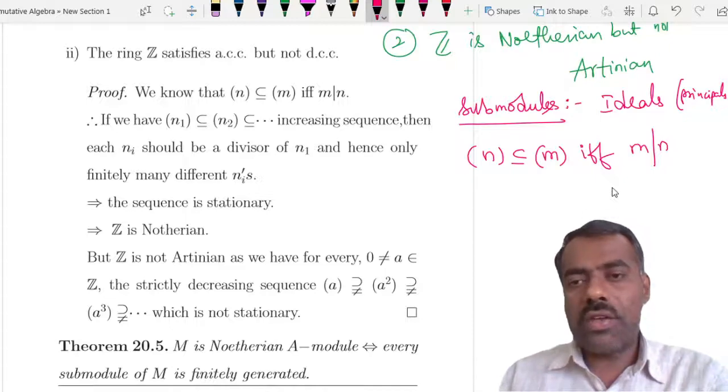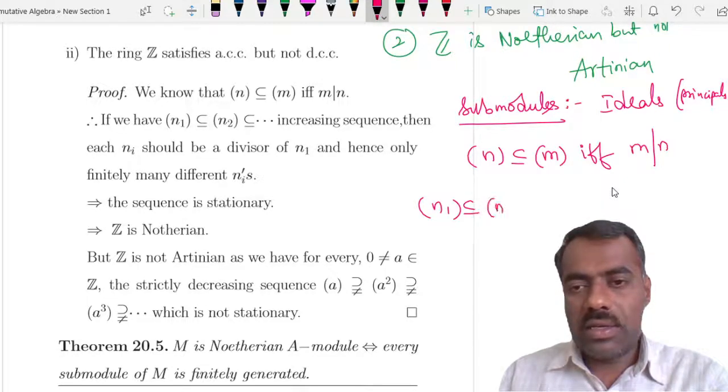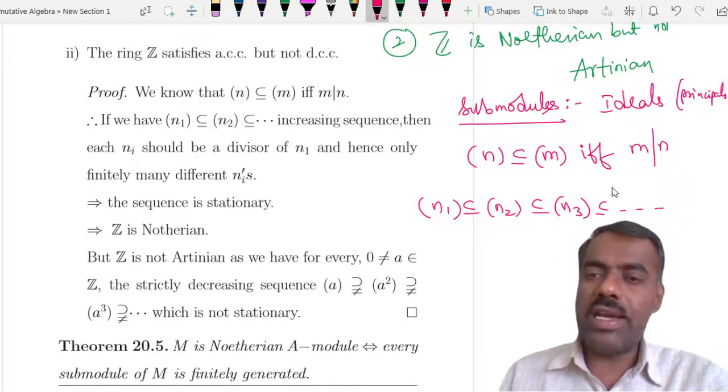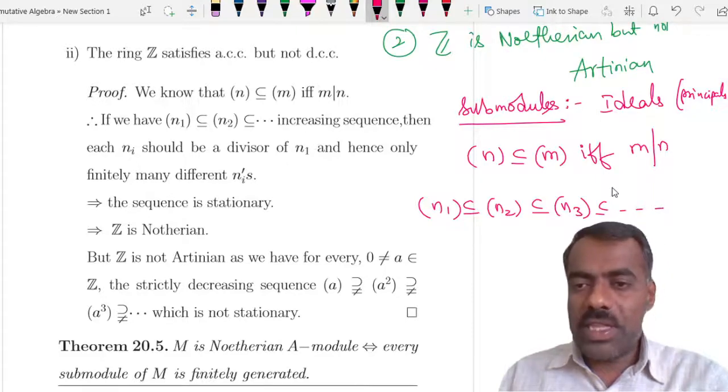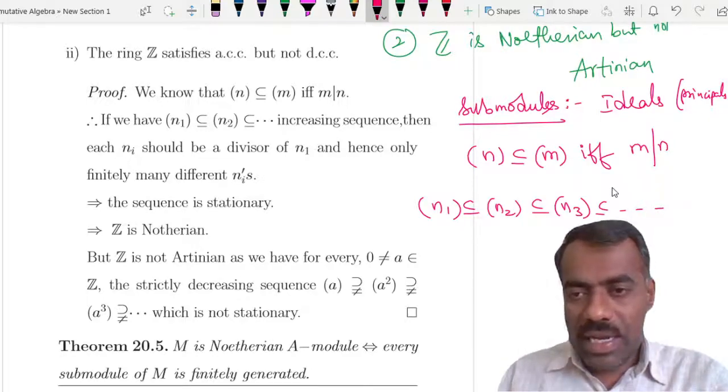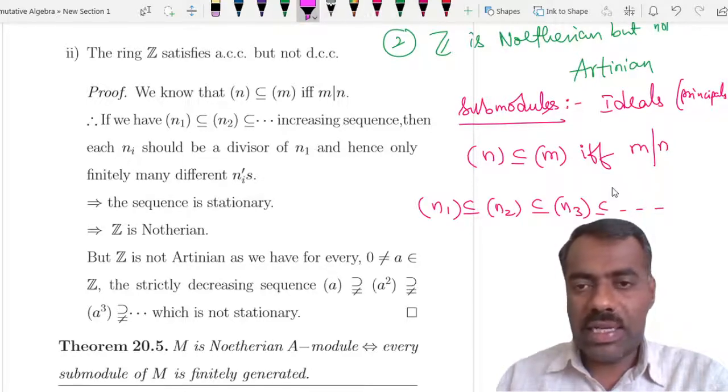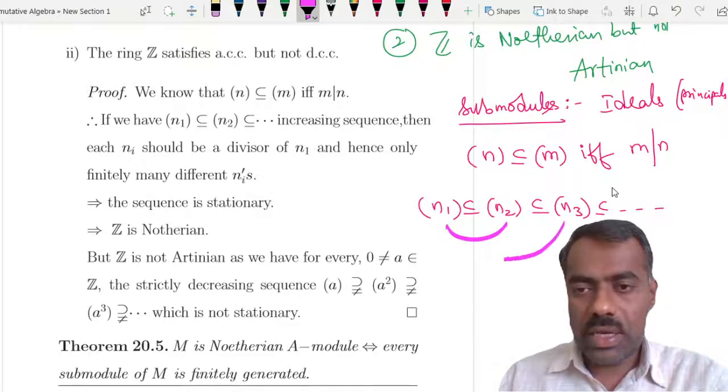So if you have an increasing sequence of ideals, then N2 should be a divisor of N1. Similarly, N3 is a divisor of N2, and so on.